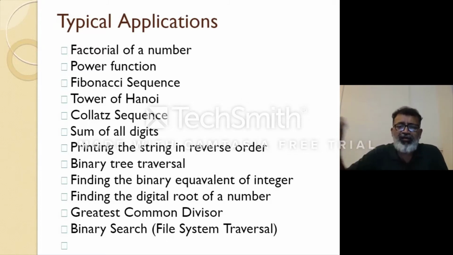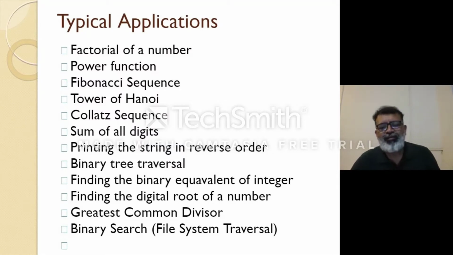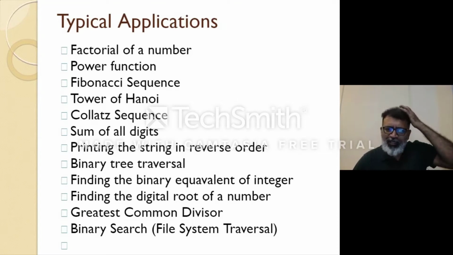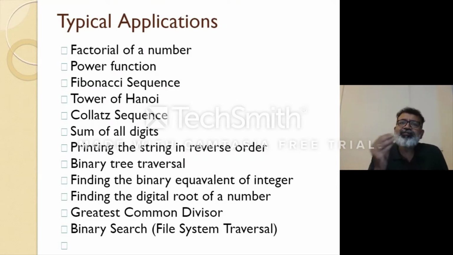Binary equivalent, or octal or hexadecimal, any number, can be found using recursion because it is a recursive mechanism. Then finding the digital root of a number. The digital root of a number is to trickle down to a single digit. Suppose 1 2 3 3 7 9 is given. 3 7 9, 7 3 is 10, 10 and 9 is 19. And 19 has got two digits, 1 and 9, whose sum we take.